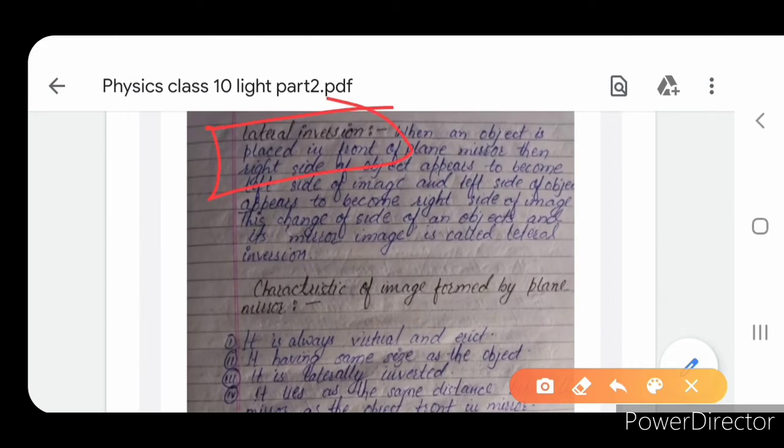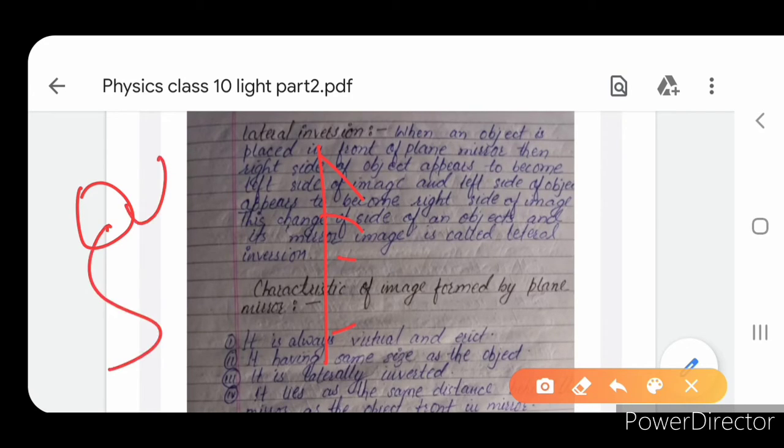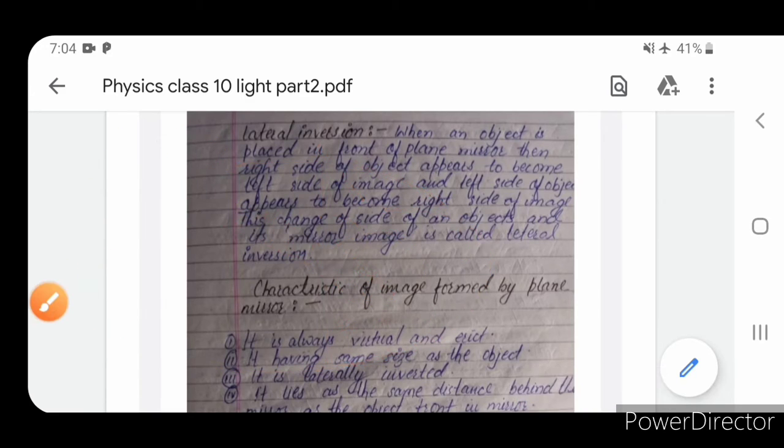What is lateral inversion? When images form in a mirror, the left part of the object is shifted to the right part and the right part is shifted to the left part. This process is called lateral inversion. For example, in front of a plane mirror, if we raise our left hand, then in the mirror the right hand will be raised. This is called lateral inversion. It means the process in which the left part of the object is shifted to the right part of the image and the right part of the object is shifted to the left part of the image.